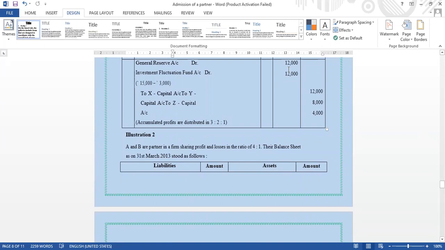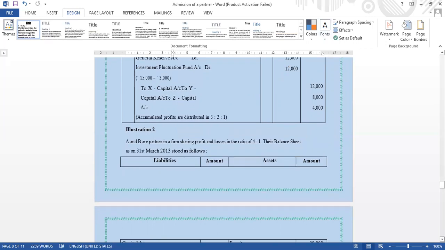According to this, X's capital account 12,000, Y's capital account 8,000, and Z's capital account 4,000, because accumulated profits are distributed in the ratio 3:2:1.